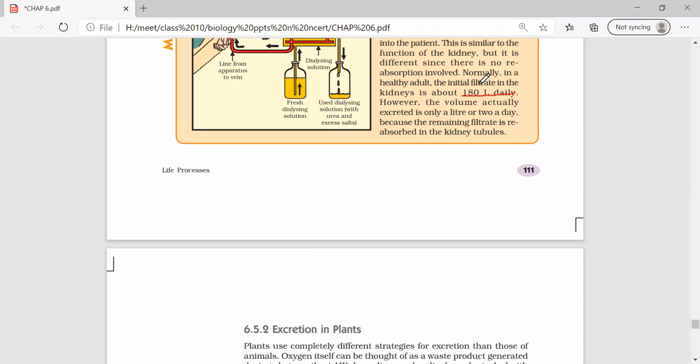You stick to 180 liters only, don't be confused. This is not urine. I'm asking you the glomerular filtration rate. How much is formed? 180 liters.